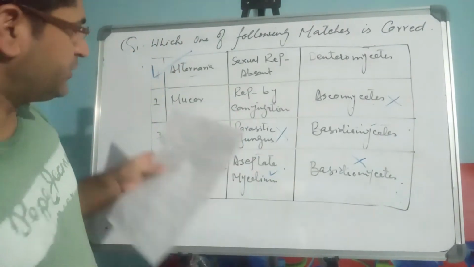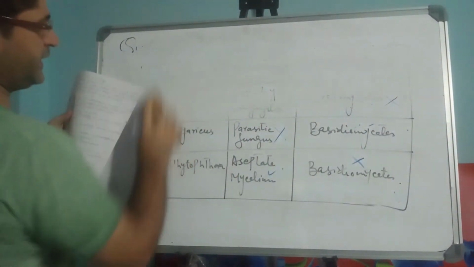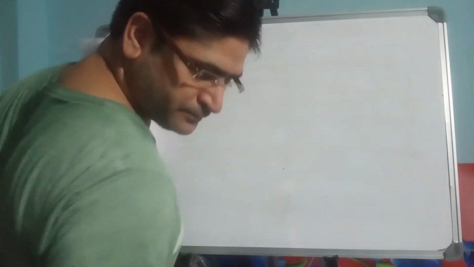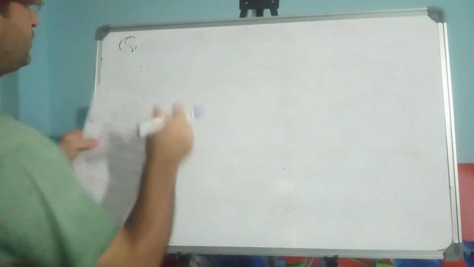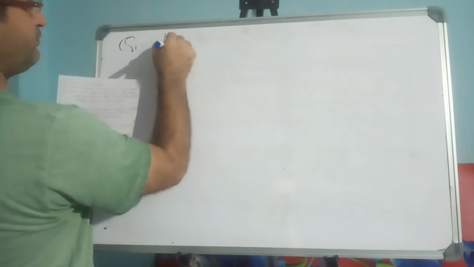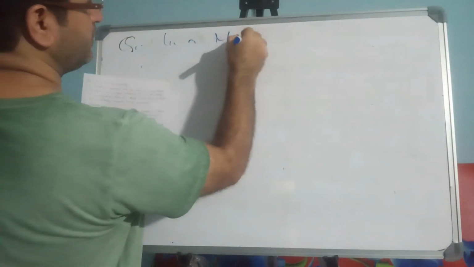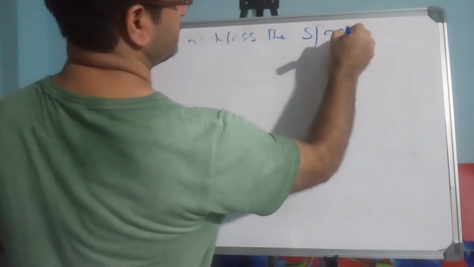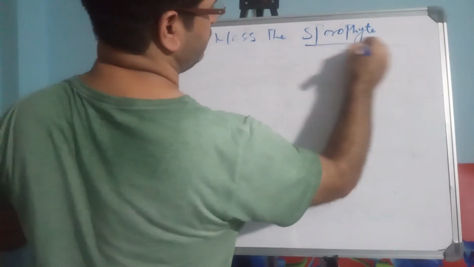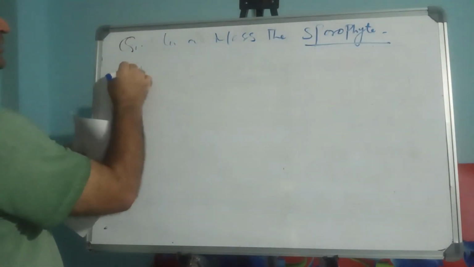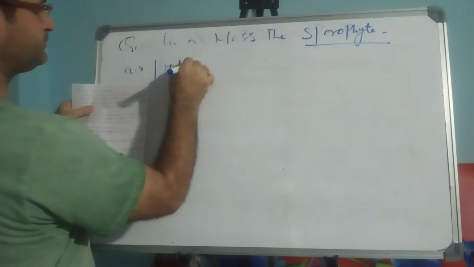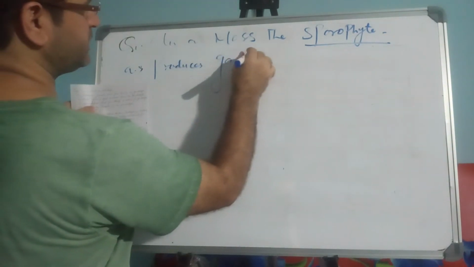I'll read out the question here. The question number 2 is, let me write the question here as well, so that you will be able to understand. In a moss, the sporophyte is, then option A, it produces the gametes.